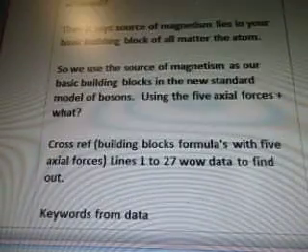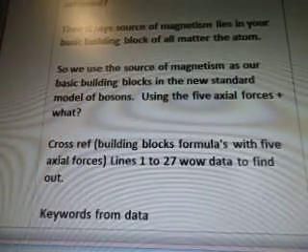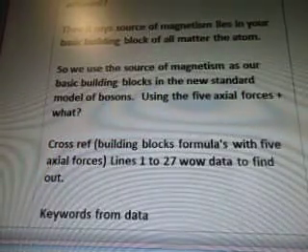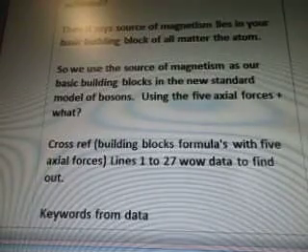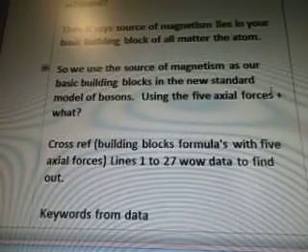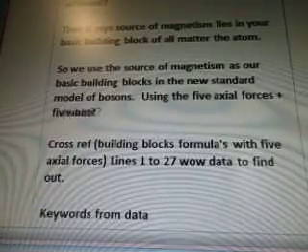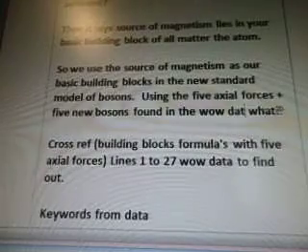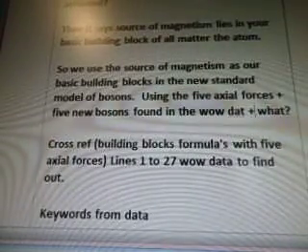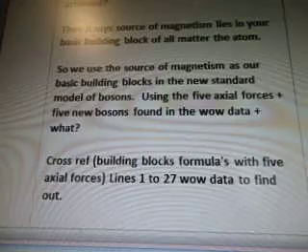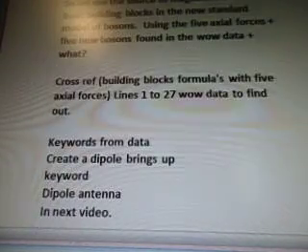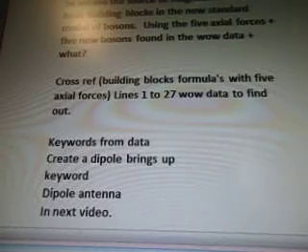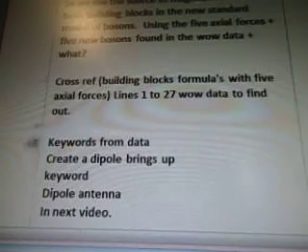So we use the source of magnetism as our basic building block in the new standard model of bosons, using the 5 axial forces plus what? Oh wait, plus 4 plus the 5 new bosons found in the WOW data, plus what? Oops. I don't know what the third ingredient is. Cross-reference building blocks formula with 5 axial forces.